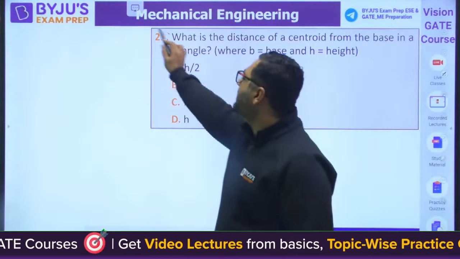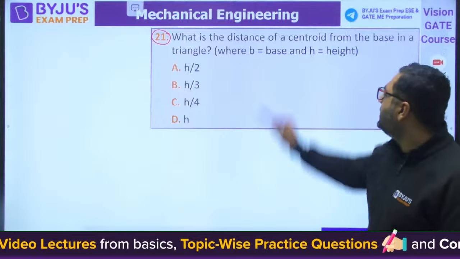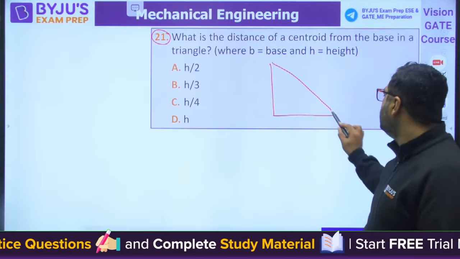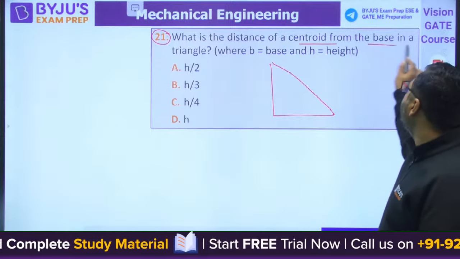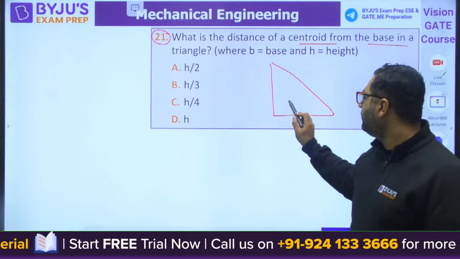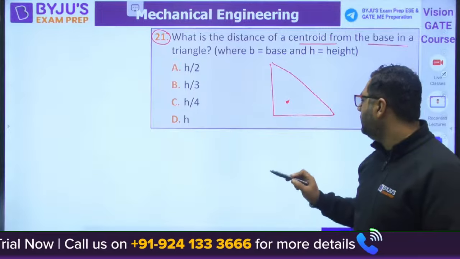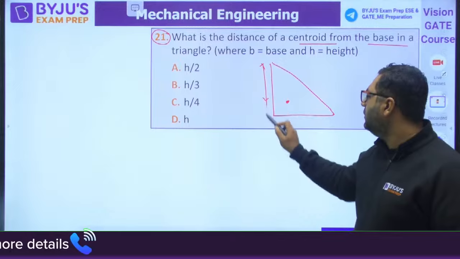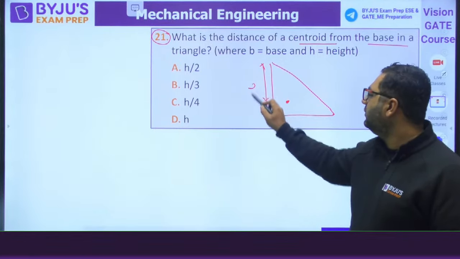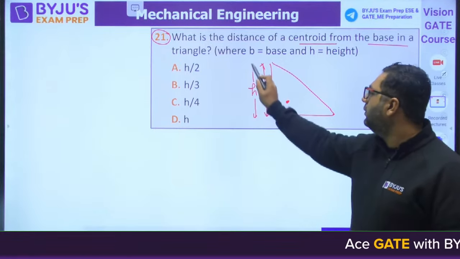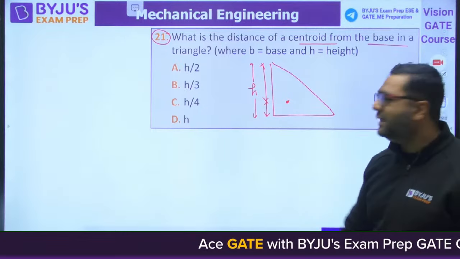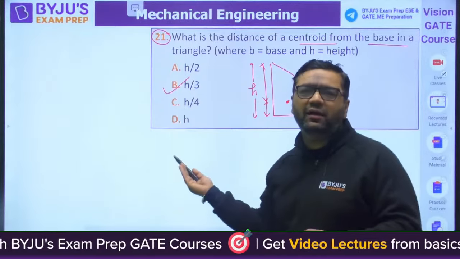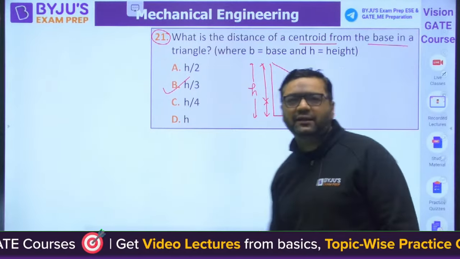So guys, this is a very simple question. They are saying, what is the distance of a centroid? If this is a triangle, what is the distance of a centroid from the base in a triangle? This is a centroid. So what is the distance? If h is the height. Yes, the answer is B. This is a previous year question, dear. I did not make this, it is a question from the paper, they come like this.